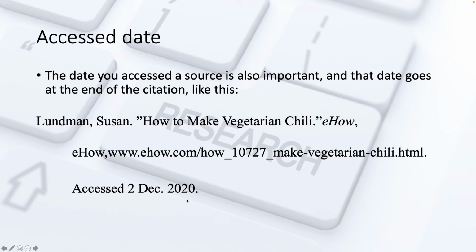If I go to a librarian who has ways of doing fancy research, I can say, I wanted to see this article here by this author. This is where it was, at this URL. Last time I saw it was this date. And they can do research and they can help you find that article. Sometimes they're successful, sometimes they're not, but it's very important to have an access date, especially if something is not actually dated.